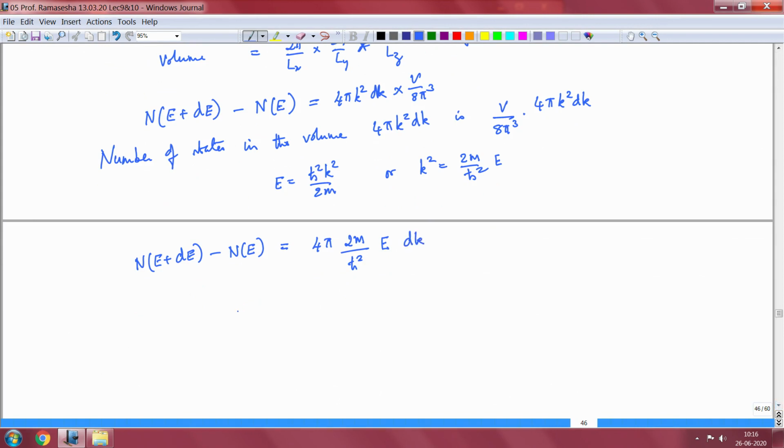Now dE by dk is equal to 2 h cross squared k by 2m, or h cross squared k by m.